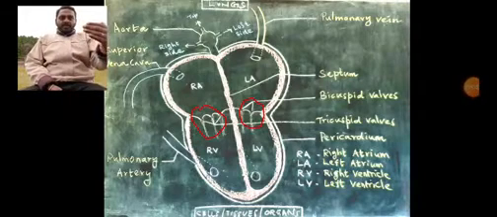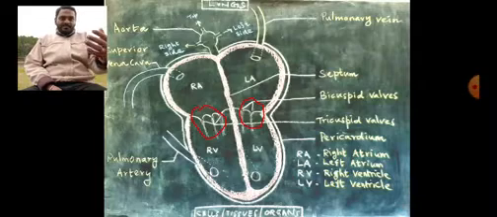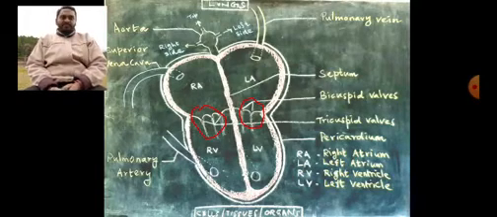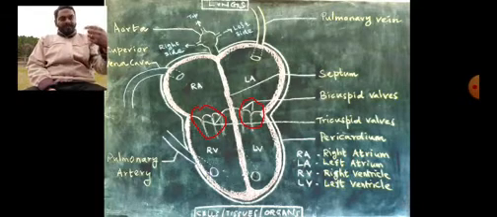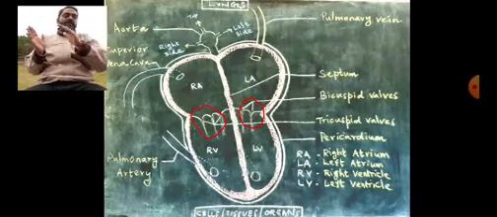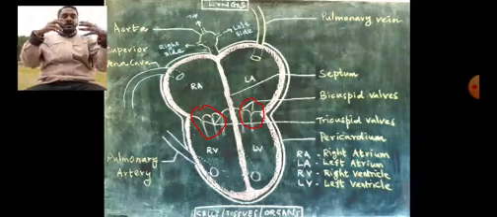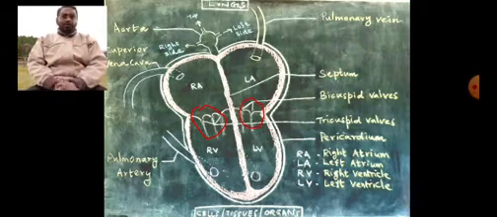And this is the way the flow of blood from the left atrium to the left ventricle takes place, through the bicuspid valve. And then the aorta is the largest artery, which carries the blood from the left ventricle to all parts of the body. Already I explained the right side, left side and the top side, how the blood flow takes place from the aorta, right? That is the largest artery, remember.